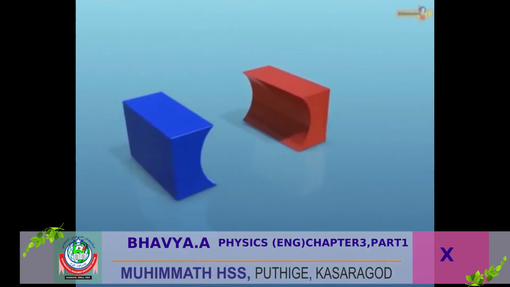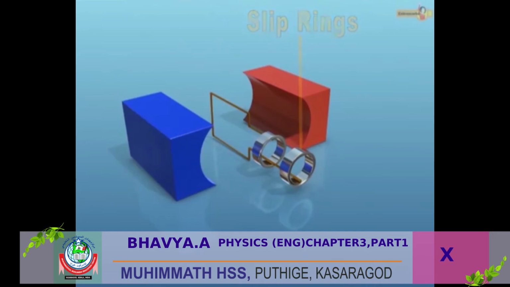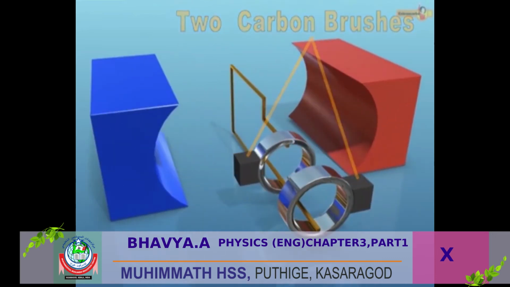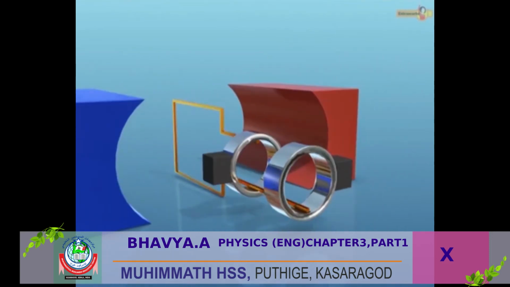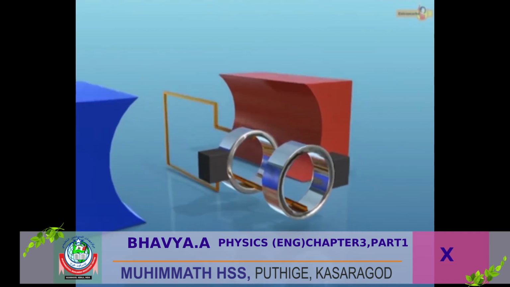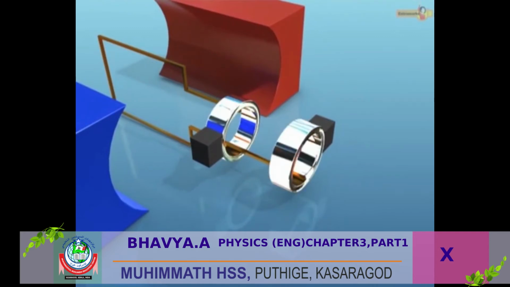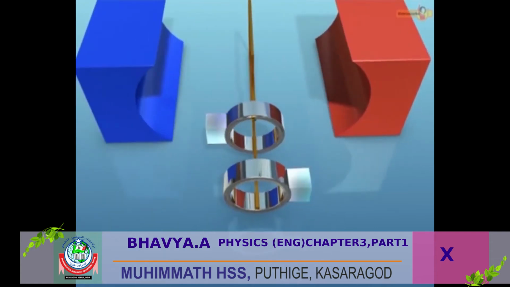An AC generator consists of field magnets, an armature, 2 slip rings, and 2 carbon brushes. The poles of the field magnets are concave and cylindrical in shape and therefore produce a radial magnetic field. Armature is a soft iron core on which a coil having a large number of turns of copper wire is wrapped. The 2 ends of the armature are attached to 2 slip rings. These rings rotate with the coil. The slip rings are made of metal and are insulated from each other.